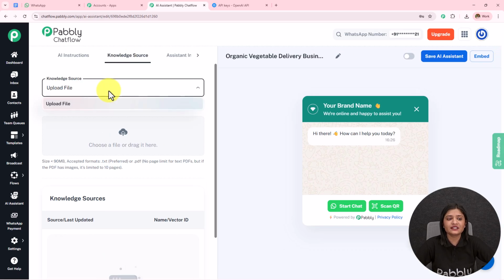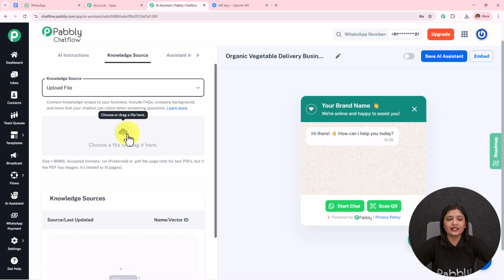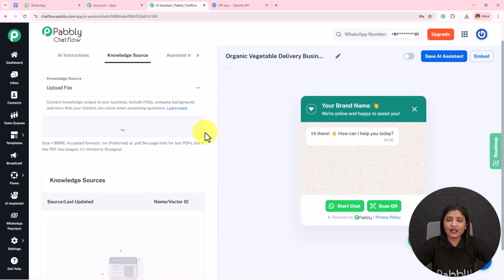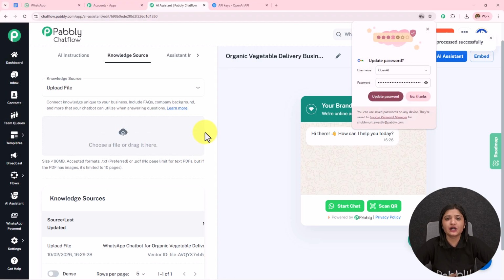Moving on to the next one, which is this knowledge source. Over here I have selected the knowledge source as upload file. I'm going to click on this cloud and then upload the file which I have already downloaded, which is this. I have downloaded this in .txt. You can download this in .txt or .pdf format.